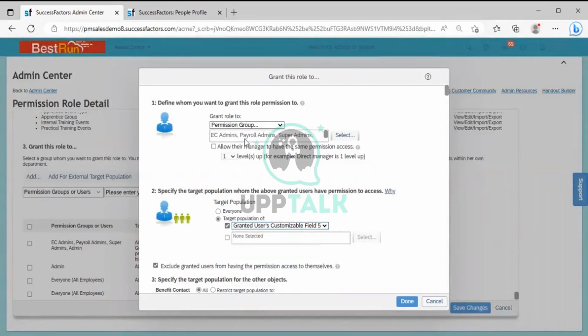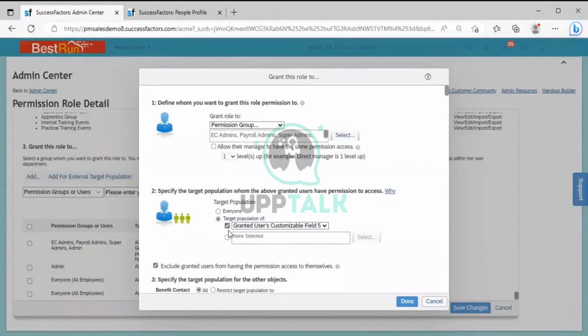So for example, this payroll admin is dedicated to a location, suppose something for the Germany location or something for the France location. Whoever employees are working in that region, their payroll-related activity, they can access those employees' profiles.